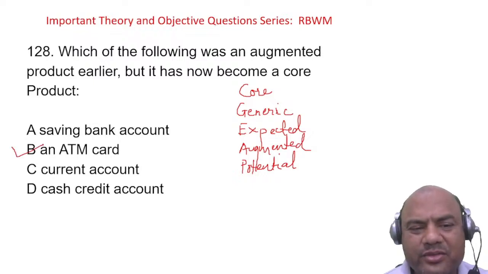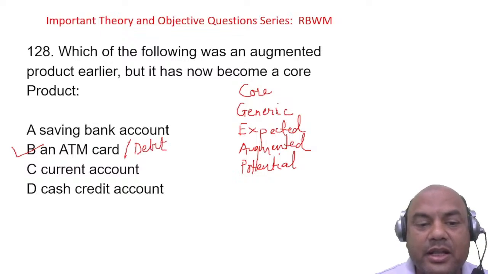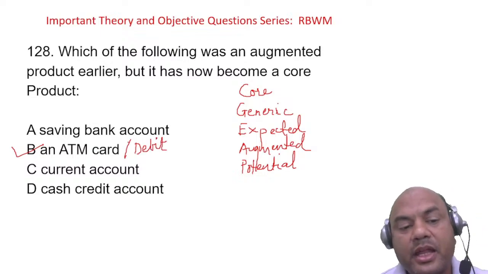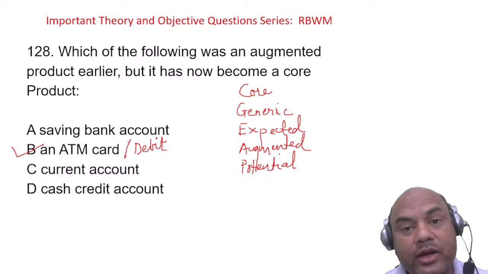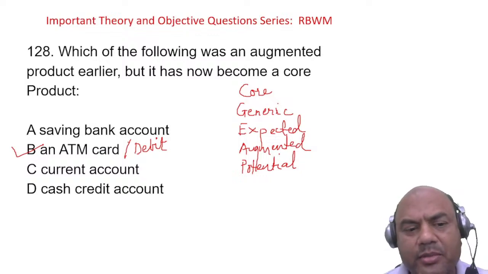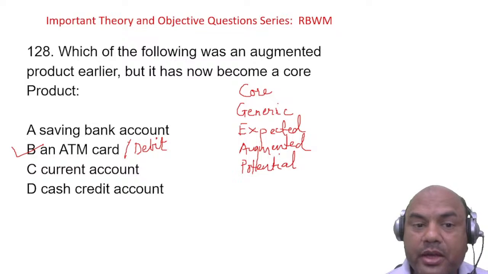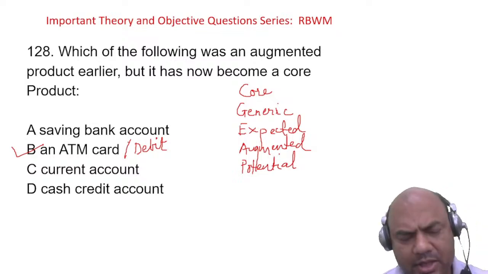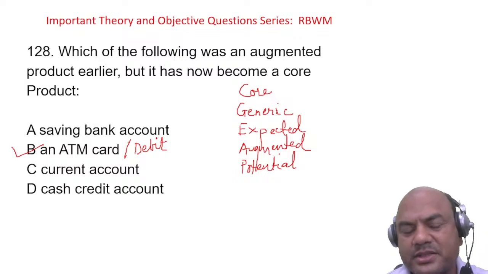ATM card. Nowadays we don't call it ATM card, it is debit card now, right? There is a difference between ATM card and debit card. The ATM card was introduced earlier when private banking came, from 95 to 2005. I myself sold ATM cards. ATM card was available for free. Debit card was chargeable, and with a debit card you can do shopping. With an ATM card you can't do shopping. But nowadays ATM cards are gone. Nobody issues ATM cards now. It's all debit cards.